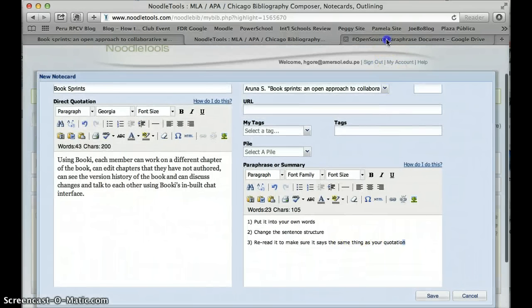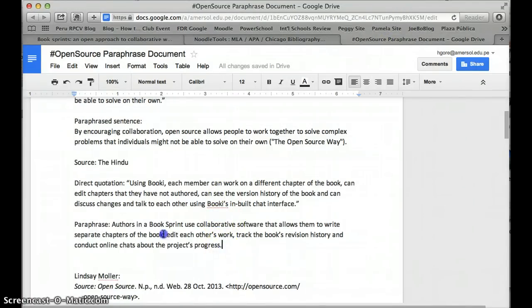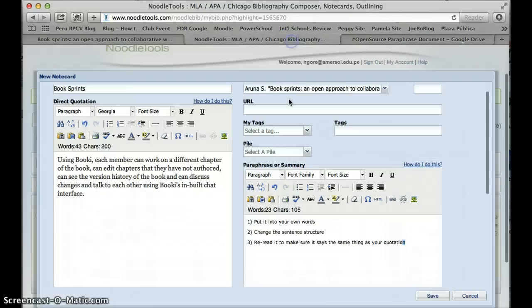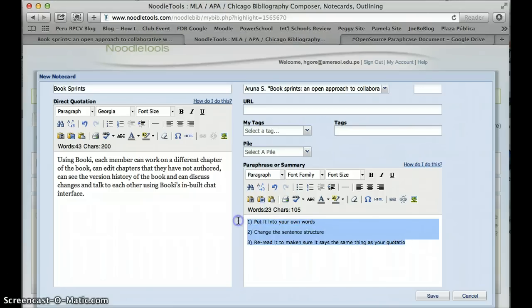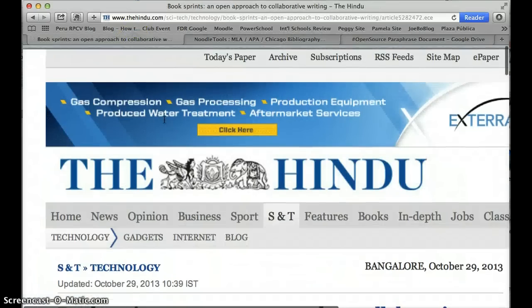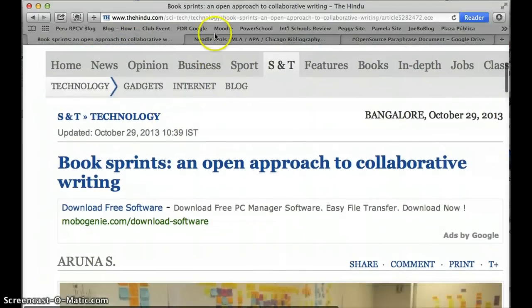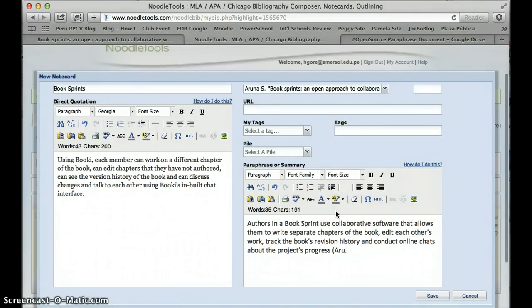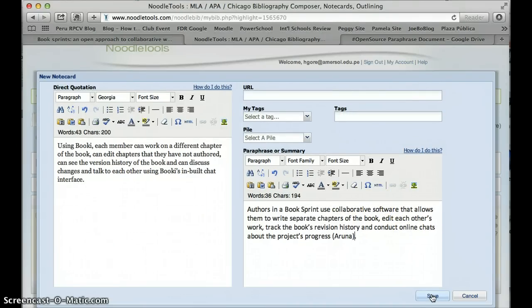All right, now I've already cheated a little bit. I made my paraphrase sentence, and I already put it into our Google Doc. So I'm just going to copy in my paraphrase sentence. And then, of course, I want to cite it correctly. For the in-text citation, remember you put a parenthesis, and we're going to take that author's name, which was Aruna. We're going to put it here, Aruna, close the parenthesis, and we are done.